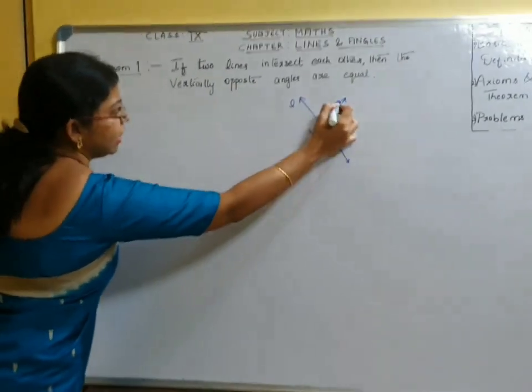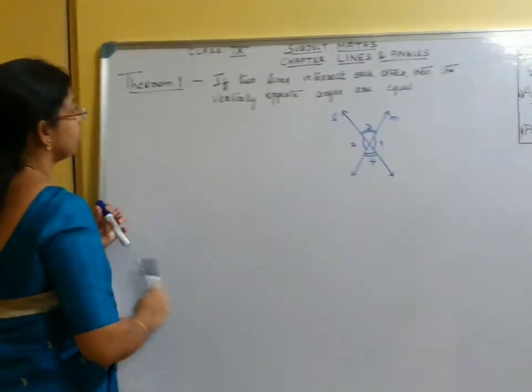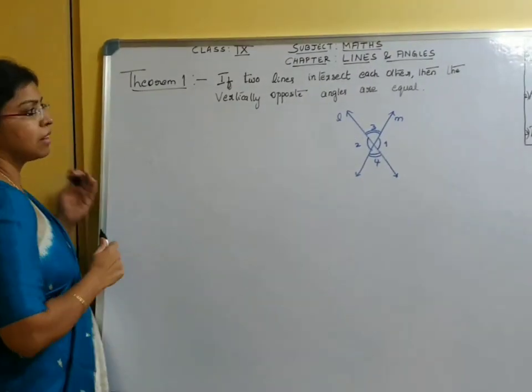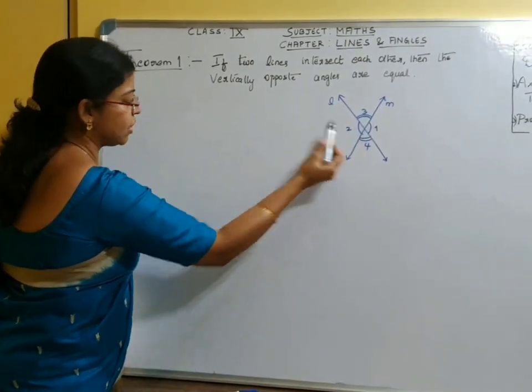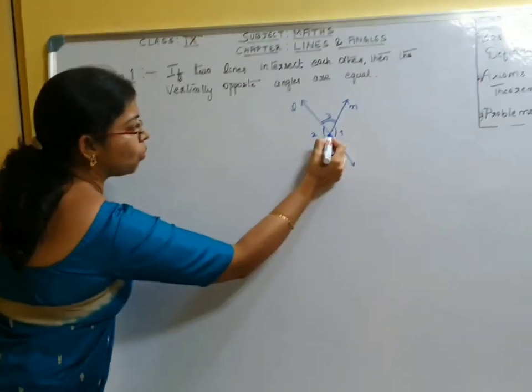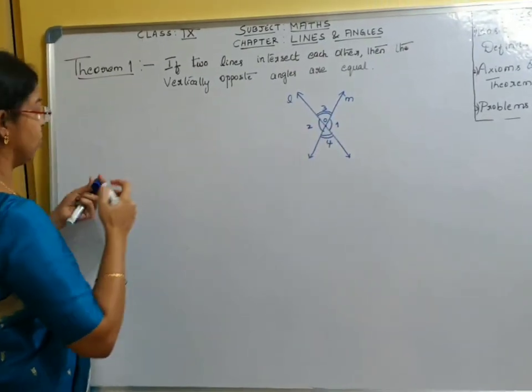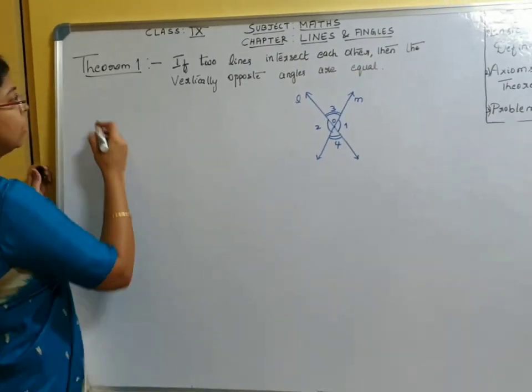Let L and M be the lines. So what does the statement say? If two lines L and M intersect each other at O, then the vertically opposite angles are equal.